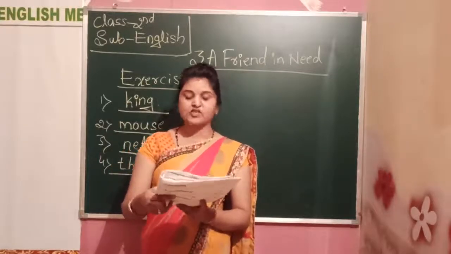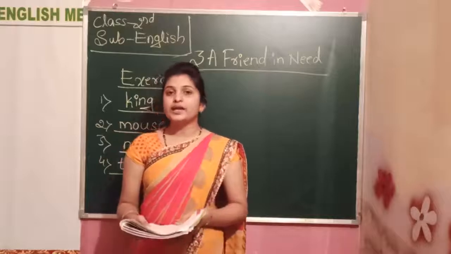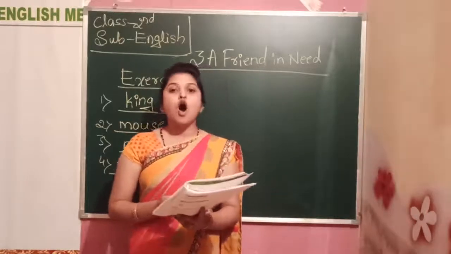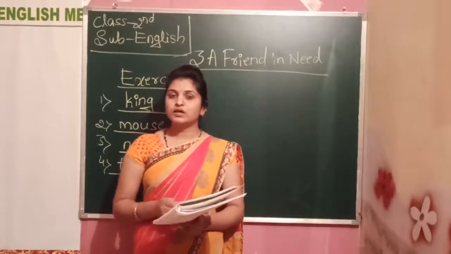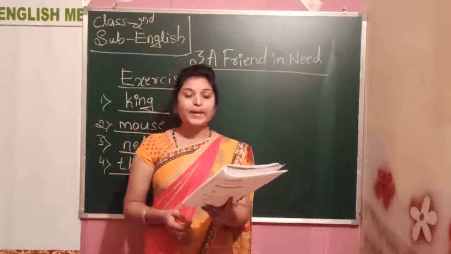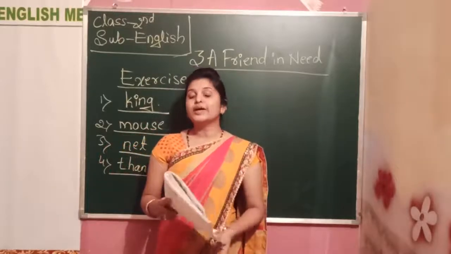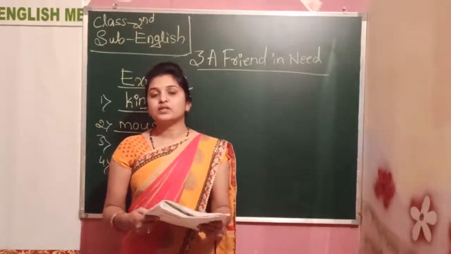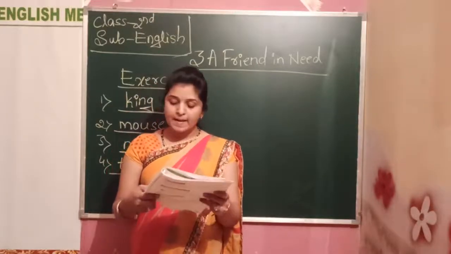Next, farm animals. Farm animals means animals we use on the land. For example, cow, ox, buffalo. Yes, these are called the farm animals. Next, pets. Pets means domestic animals. Dog, cat, hen. These are all the pets.